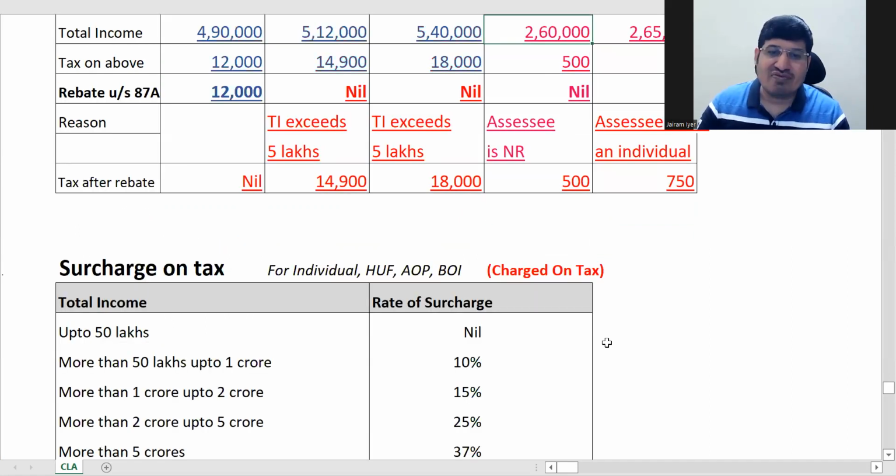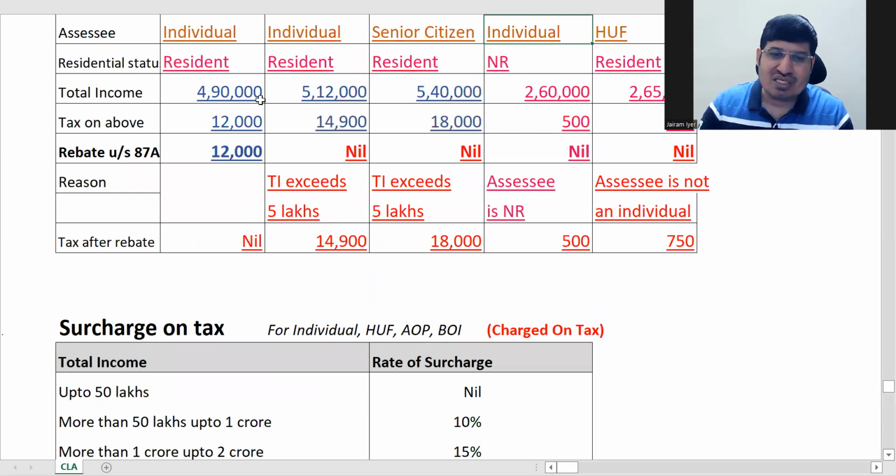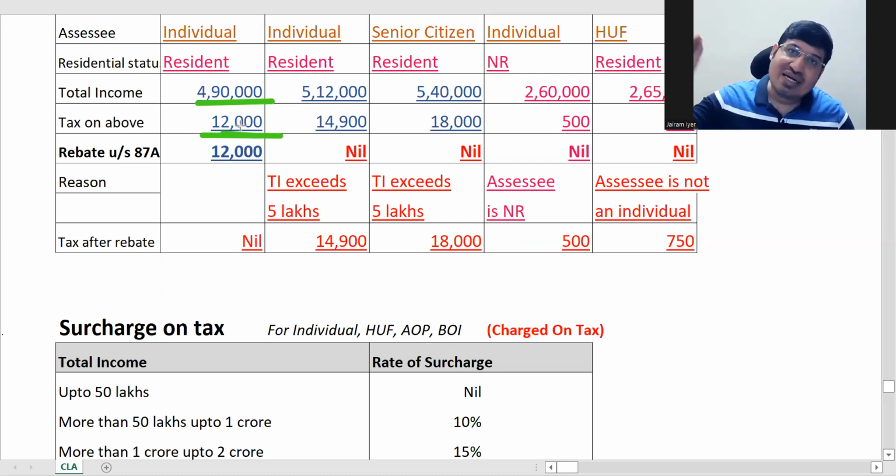Earlier, whatever tax rate we applied, it was on income, right? On this income we applied the tax rate. 2,50,000 was nil. Next 2,40,000 into 5%. We got 12,000. So it was on income, but surcharge is on this tax actually. Surcharge will be charged on this tax. Now this is a very small figure, so less than 50 lakhs, there will be no surcharge, but I'm just telling you for comparison's sake, surcharge will be charged on tax, not on the income.